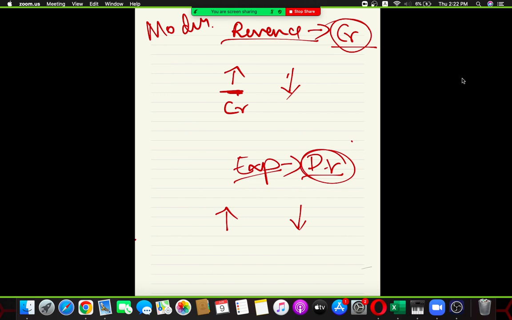Revenue has what balance? Credit. Think like a liability. Think the approach is similar to liability, but it's not a liability. Revenues are separate, assets and liabilities are separate. When it has a credit balance and you're increasing it, you're going to credit the same.